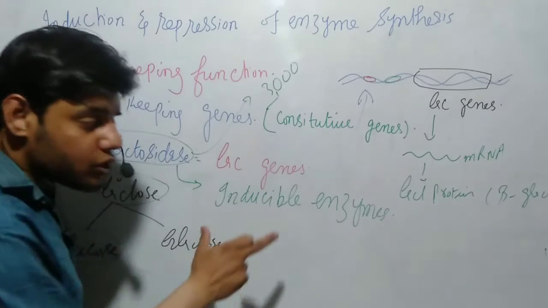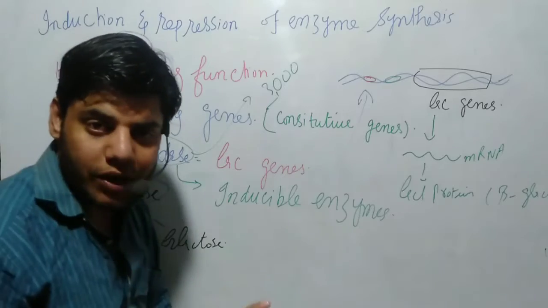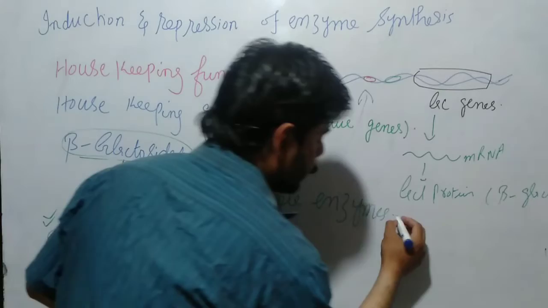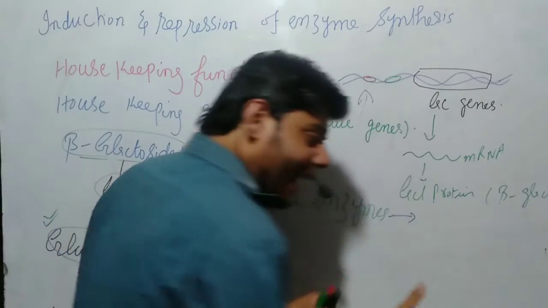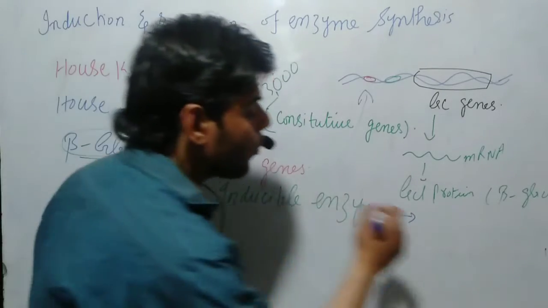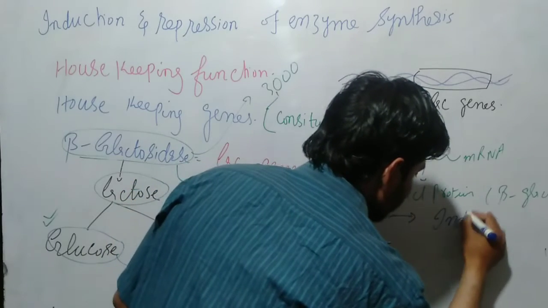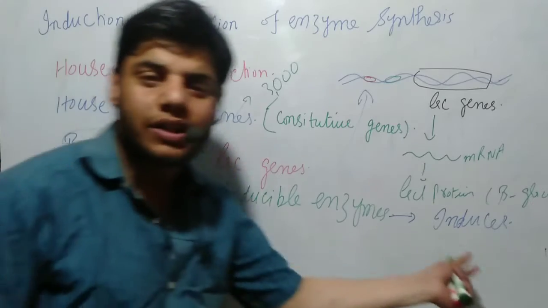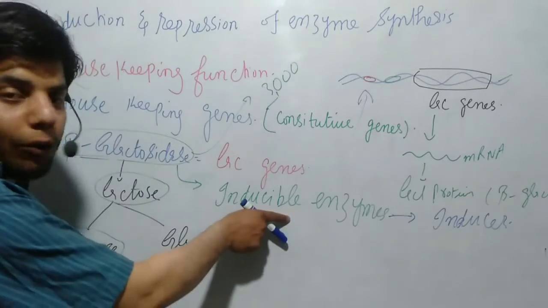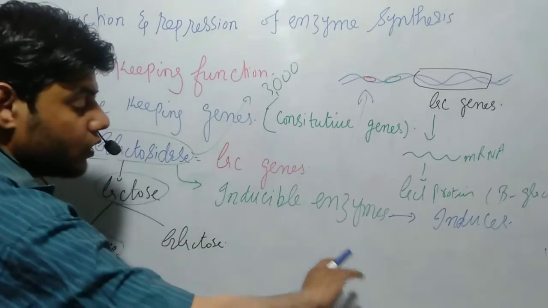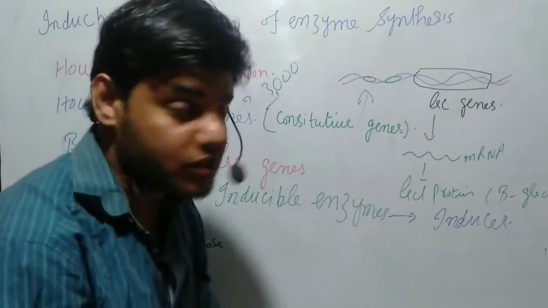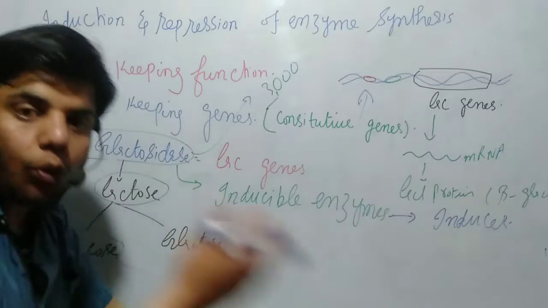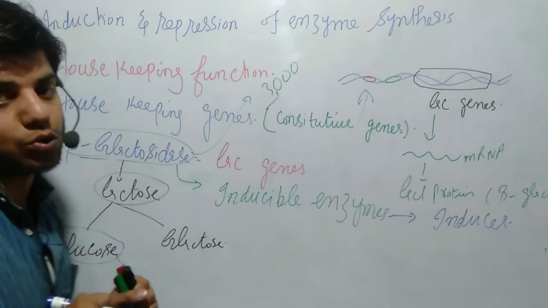But this inducible enzyme needs activation, and this activation is given by an effector molecule, which we call an inducer. Inducers are the effector molecules that act upon the inducible enzymes, due to which the inducible enzymes are activated and bind on the lac genes to activate them and produce more and more beta-galactosidase enzyme.